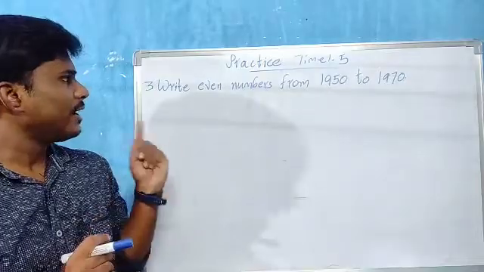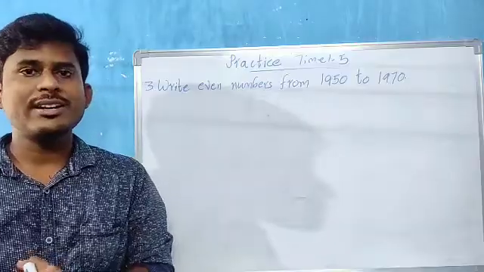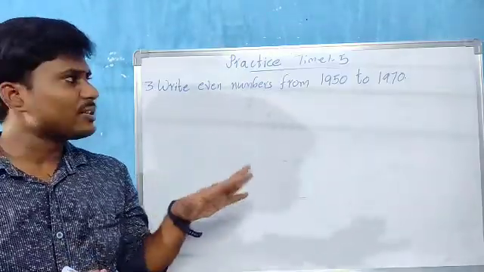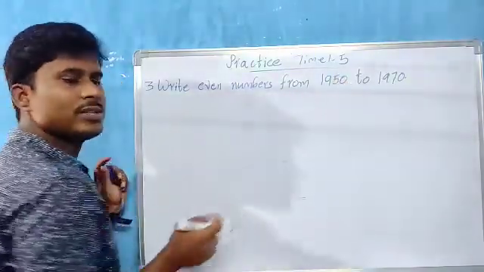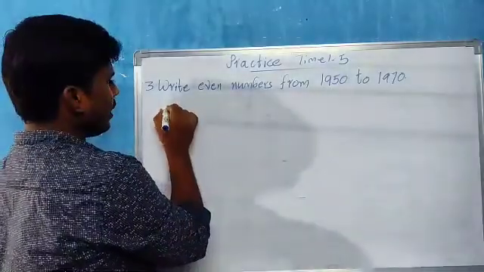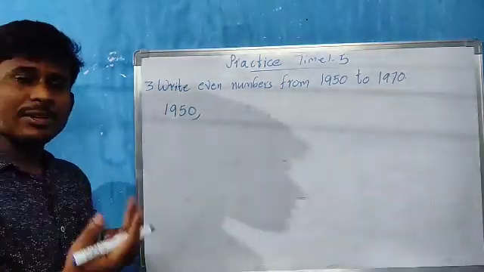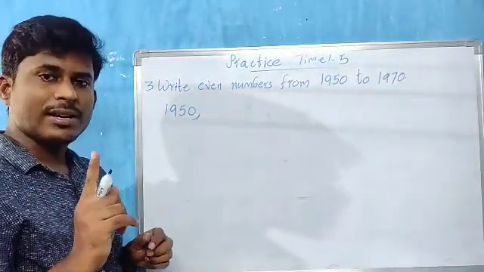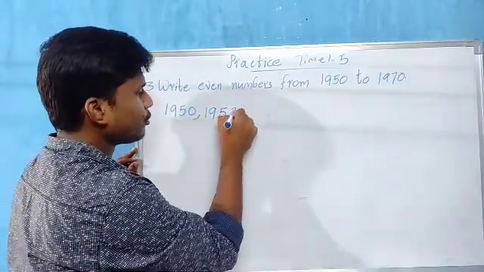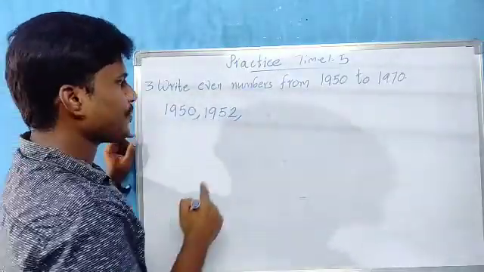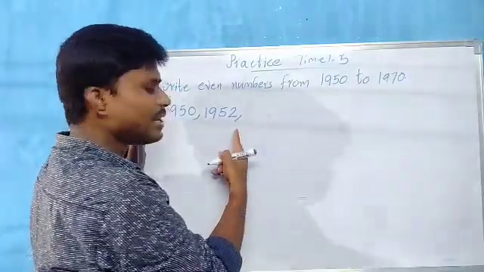Okay, now let us go for the third bit, children. Third bit: write even numbers from 1950 to 1970, children. From means what, children? We have to start with this also, include this also. So let us include it, because 0 is what, children? An even number. So I will start like this: 1950. After 50, the number is 51, but in the ones place it is 1. It is an odd number, so go for 2, children. That means 1952, an even number. After 2, the even numbers are 2, 4, 6, 8, 0. So in the ones place it should be 4, children.